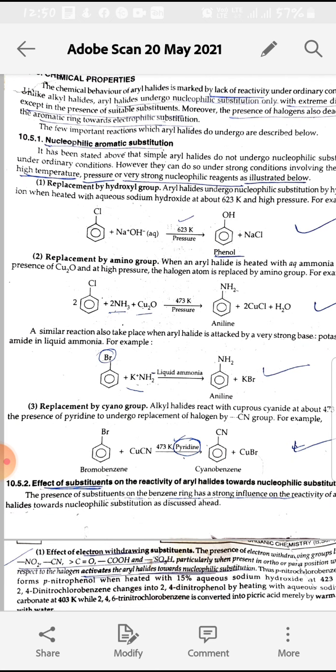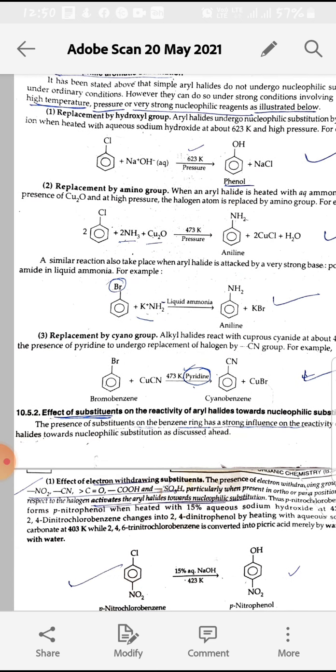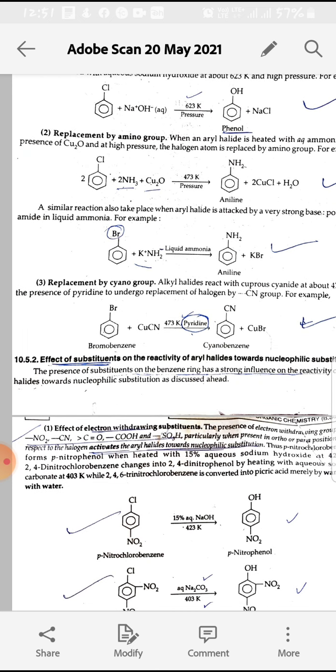For example, the first reaction is replacement by hydroxyl group. It means we have to substitute the Cl group with the OH group. We have to take high temperature and pressure, that is 623 Kelvin and high pressure, and add aqueous NaOH, and there will be substitution of Cl by the OH group and formation of phenol.